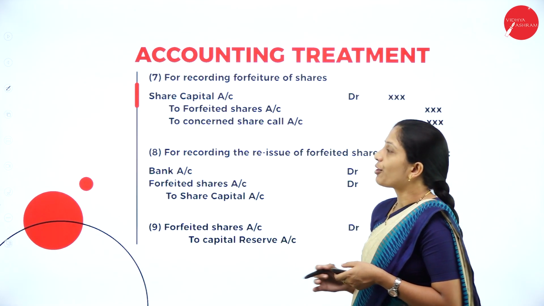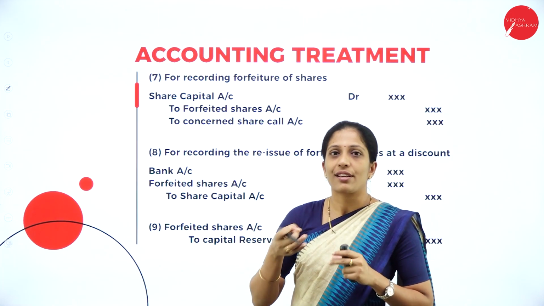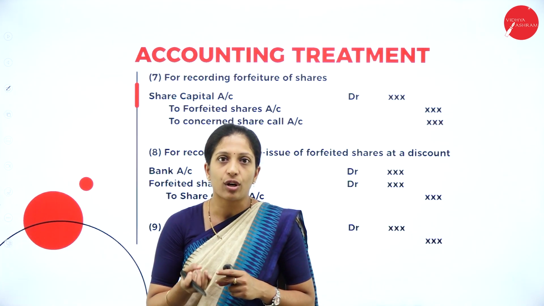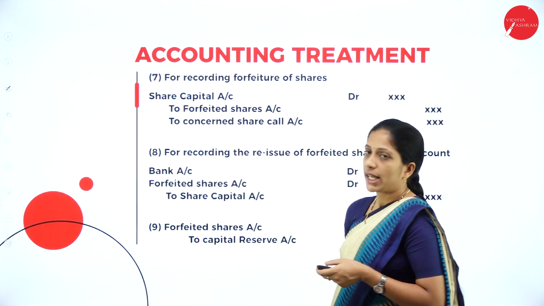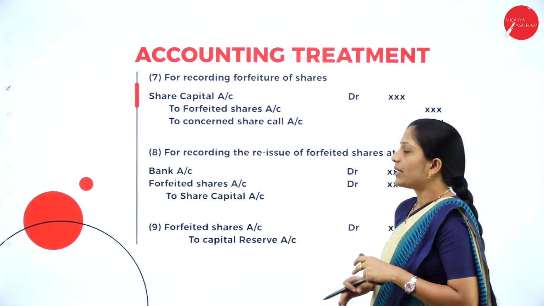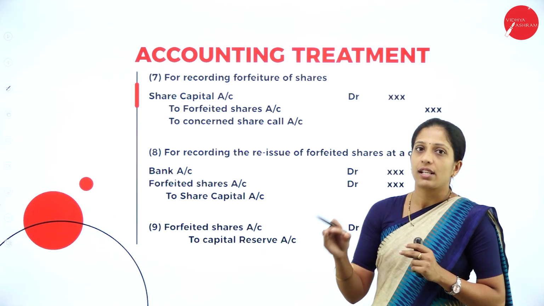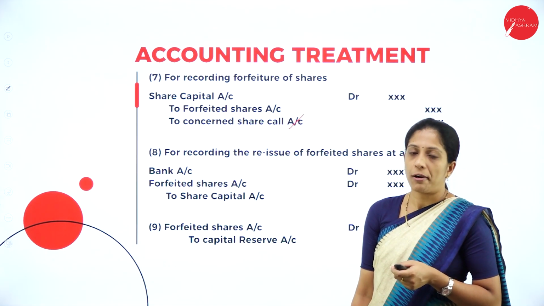Next, for recording forfeiture of shares. What do you mean by forfeiture of shares? If any of the shareholders have not paid allotment money or any of the call money, then their shares will be forfeited. So your entry will be share capital account debit to forfeited shares account, to concerned first and final call account or to concerned call account where the shareholders have not paid the call money.